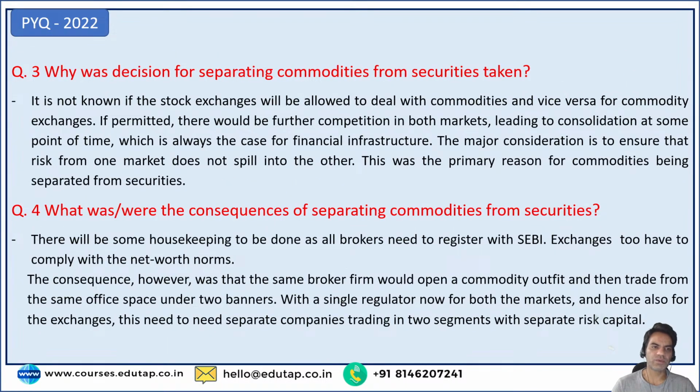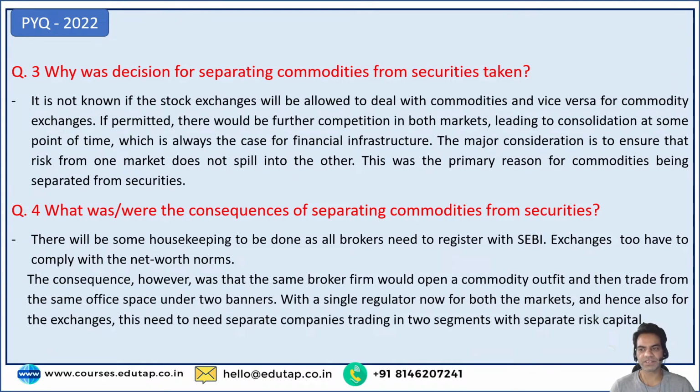Then third question, why was the decision for separating commodities from securities taken? So why was the decision for separating commodities from securities taken? Now it is not known if the stock exchanges will be allowed to deal with commodities and vice versa for commodity exchanges. If permitted, there would be further competition in both markets, leading to consolidation at some point of time, which is always the case for financial infrastructure.